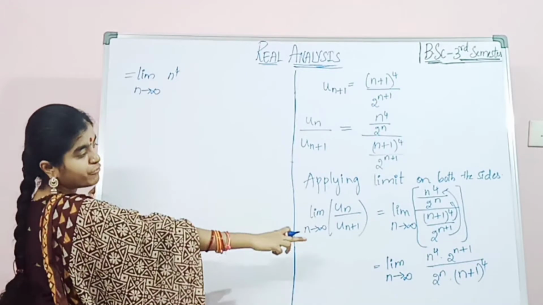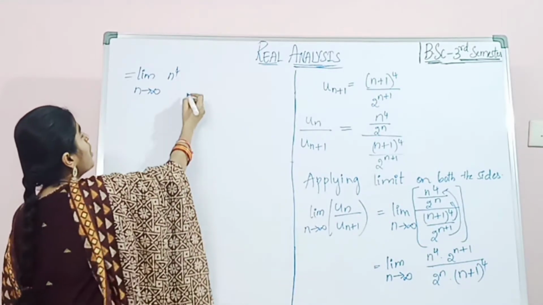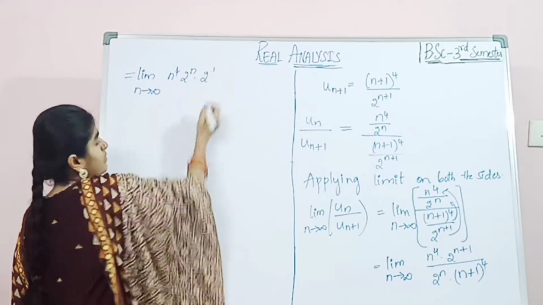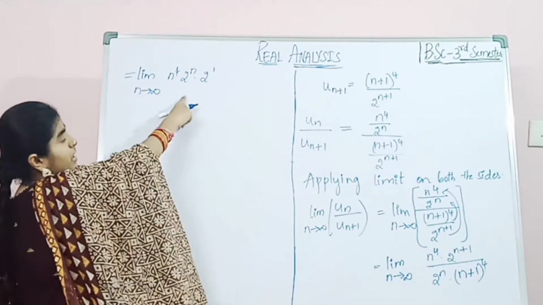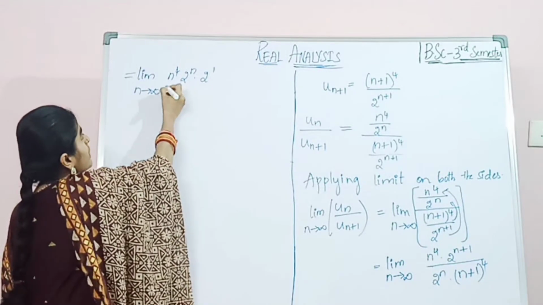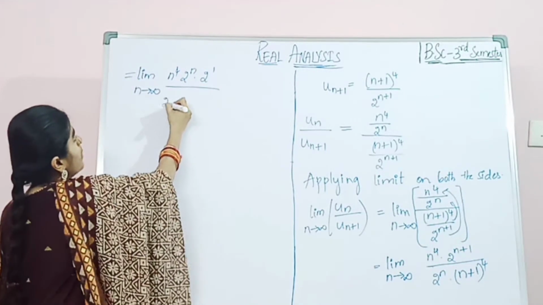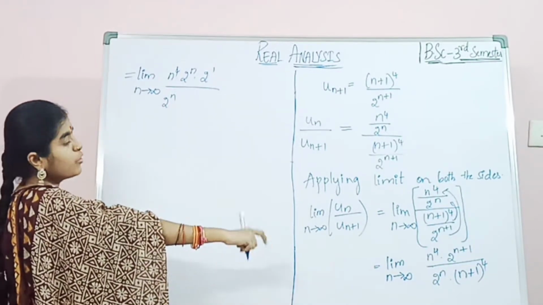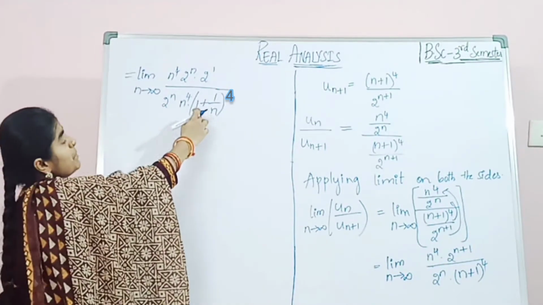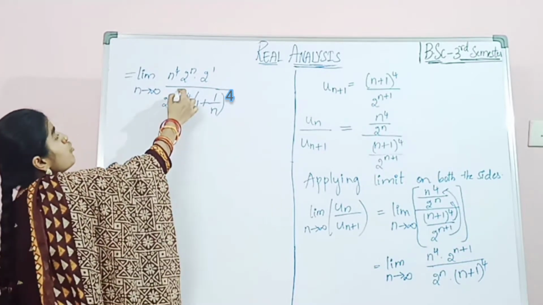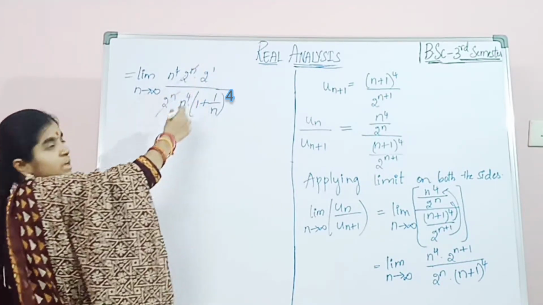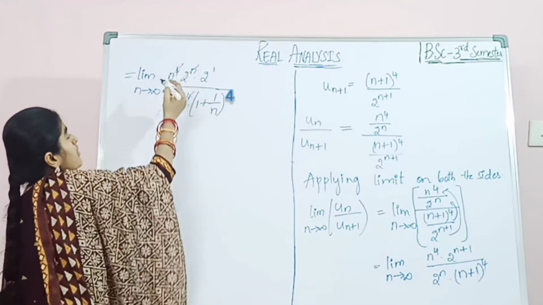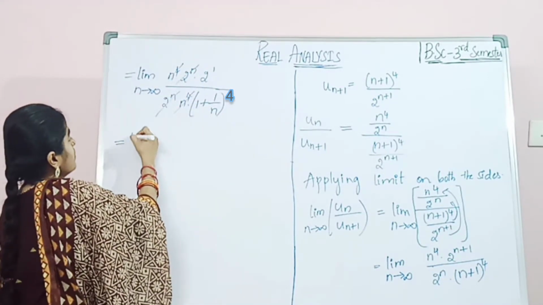Now this is in the form of 2 power n plus 1. So how can we write this? 2 power n into 2 power n plus 1 is 2 power n into 2 power 1 by 2 power n as it is. Now we have to take n power 4 common: n power 4 into 1 plus 1 by n. Now this 2 power n, both are cancelled. N power 4 also cancelled. So what is remaining here?